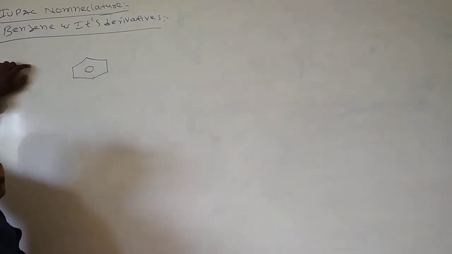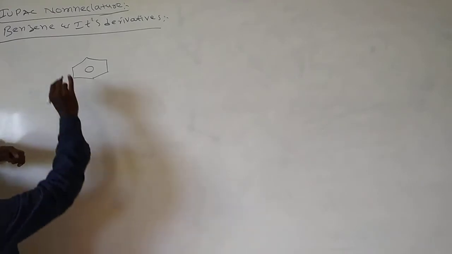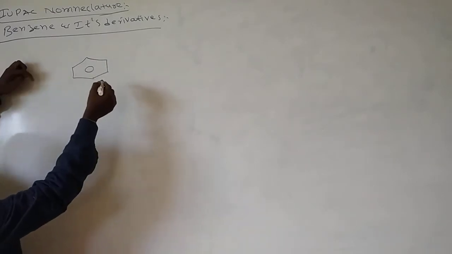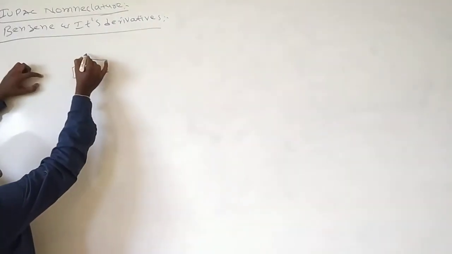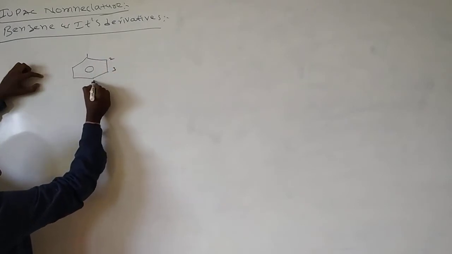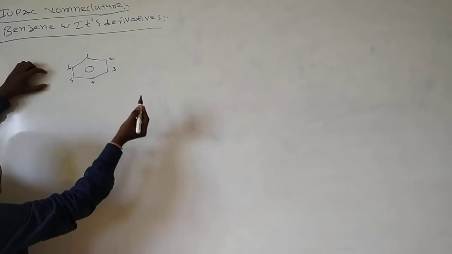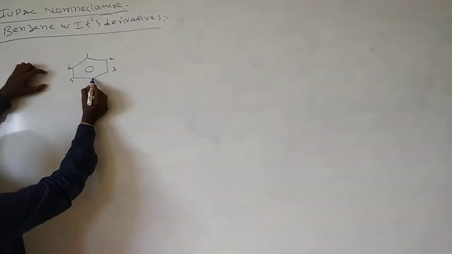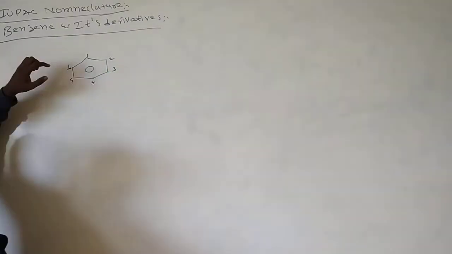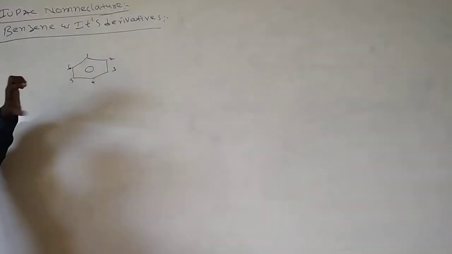This is the normal benzene. In normal benzene, all positions are equal. Here I am writing positions 1, 2, 3, 4, 5, 6. If you start 1 here, same; if you start 1 here, same. That means in normal benzene, all positions are equal.